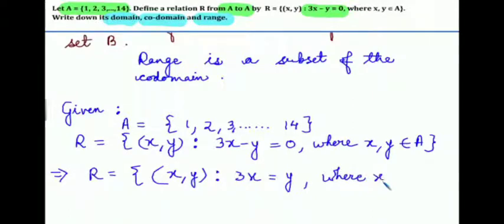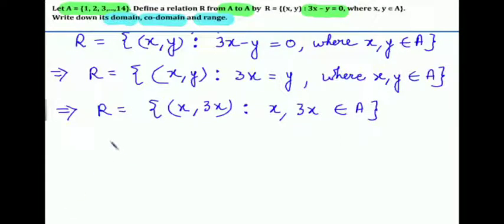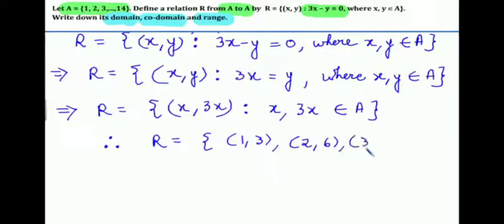So 3x is equal to y, where x, y belong to A. So R is equal to, what will the relation be? In place of y, I can write 3x. In the relation there was x and y; in place of y it is 3x, because here it is defined that 3x is equal to y. So x and 3x both belong to A. So if x is 1 then y will be 3, if x is 2 then y will be 6, if x is 3 then y is 9, and if x is 4 then y is 12, if x is 5 then y is 15, but 15 is not in your set A. So we have only 4 possible pairs: (1, 3), (2, 6), (3, 9) and (4, 12), only 4 possible pairs.